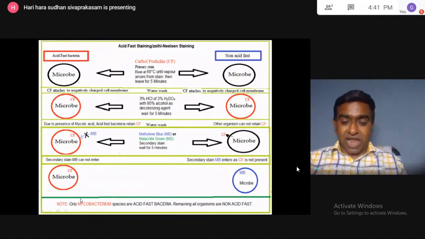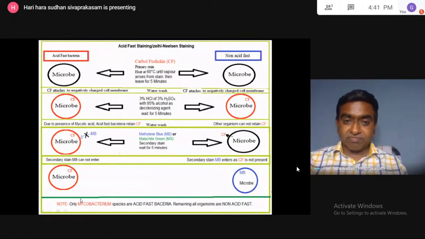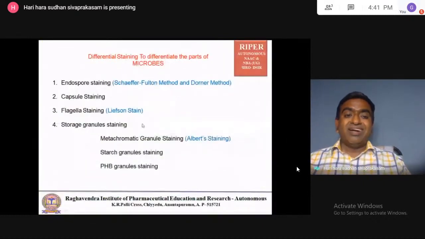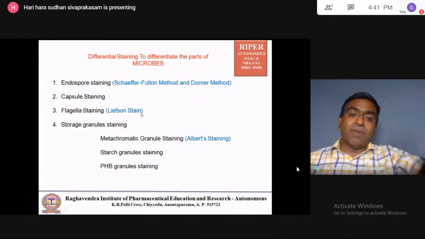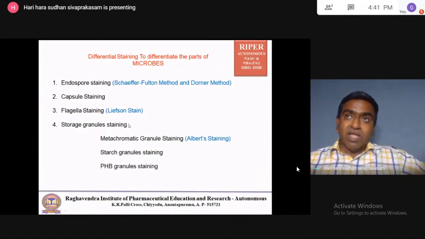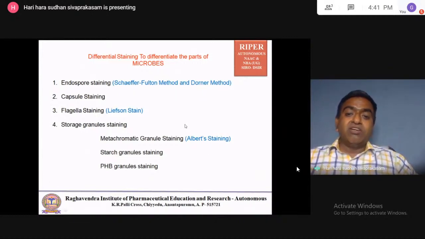Then next slide. So differential staining. Above, acid fast staining as well as the gram staining differentiate the organisms. These staining methods differentiate the parts of the organism. Differential staining differentiates the parts of the microorganism.